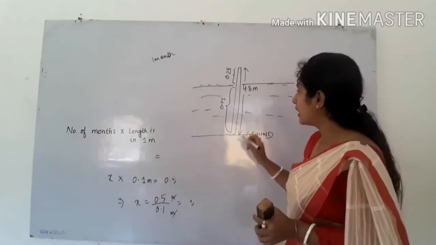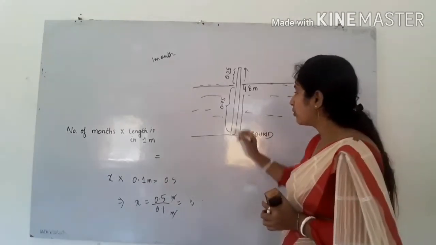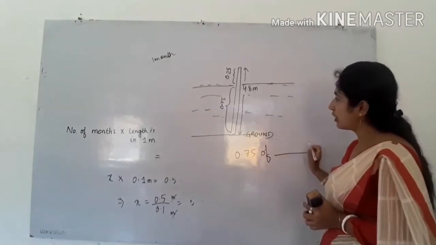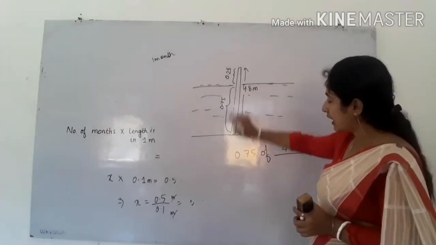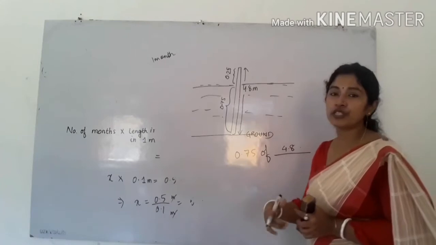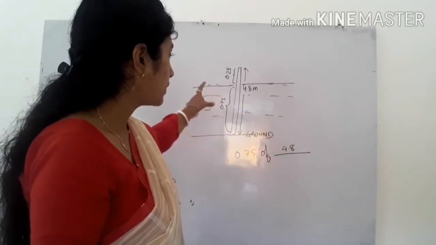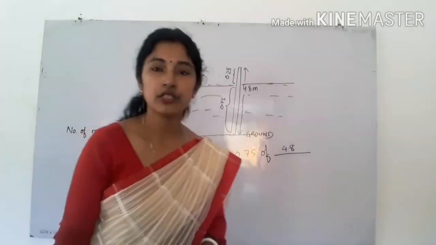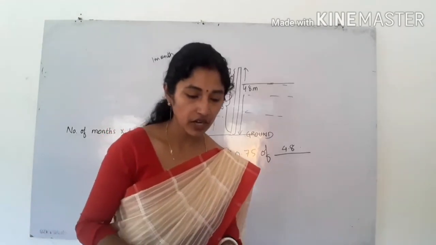You have to write that the length of the pole which is inside the water will be equal to 0.75 of what? Of the total length of the pole. And what is the total length? That is 4.8. This you have to find. So next you have to write that the length of the pole which is inside the water will be equal to the depth of the water. You can easily see it with the diagram. From the diagram we can say that the depth of the water will be equal to the length of the pole which is inside the water. So please try to write it properly. I have given you the idea. Please try to do this.